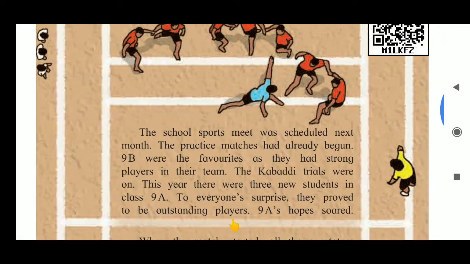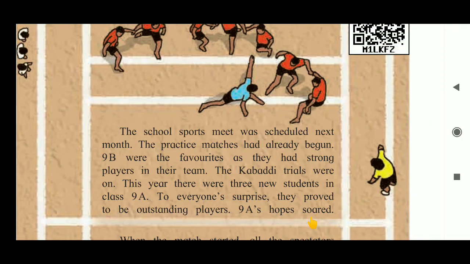9A's hopes soared. Soared means increased. So 9A's hopes were increased because this year they had 3 new excellent, outstanding players in their team. A team is likely to win the match when it consists of outstanding or excellent players. So this year 9A also has good players, so their hope is increased that they will win the match.